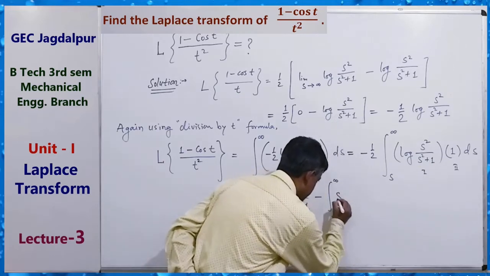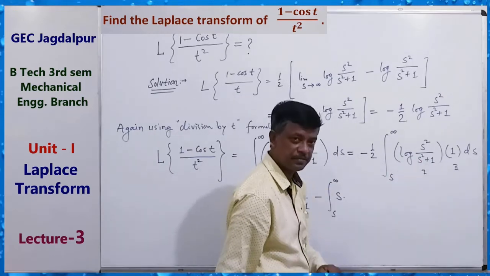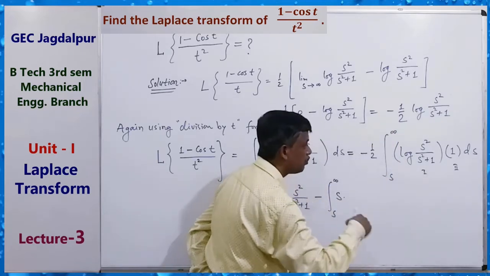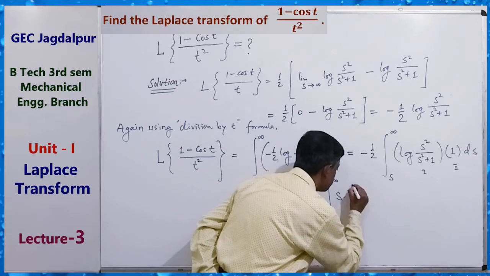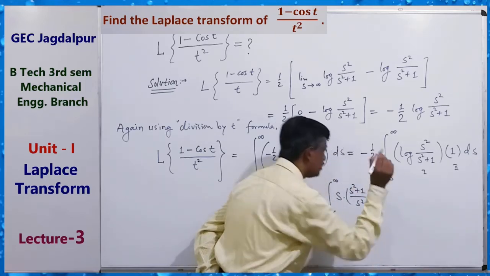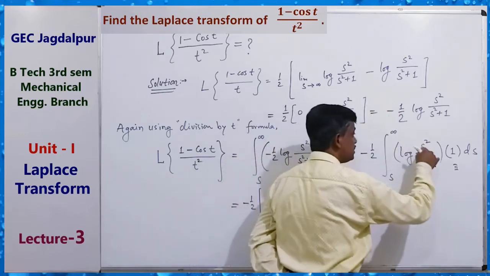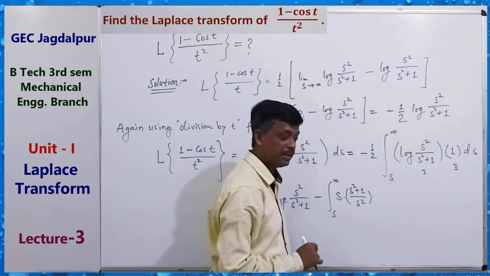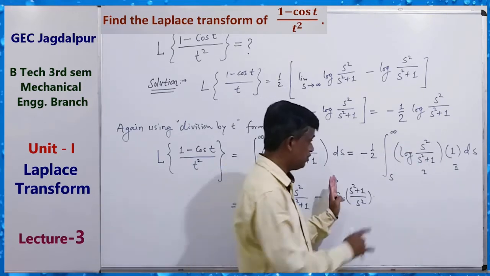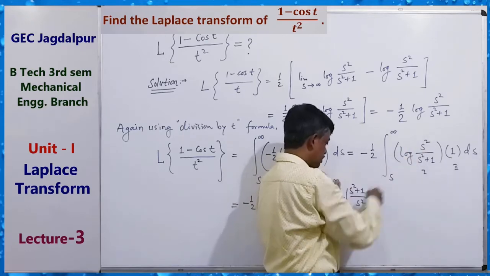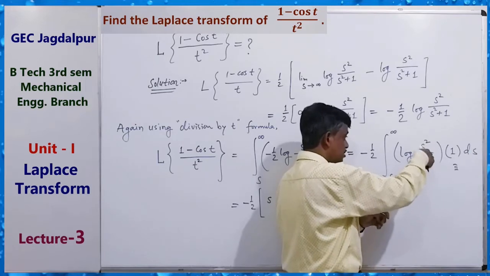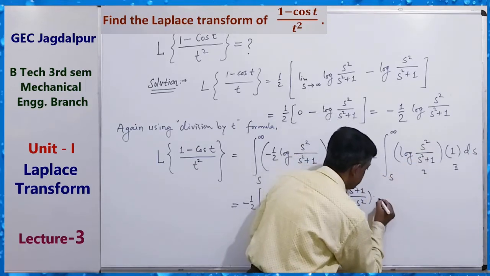Derivative of first, so log of this, 1 upon s square plus 1, that is s square plus 1 upon s square, and again differentiation of s square by s square plus 1, that is by the quotient rule. By using the quotient rule, derivative of log of this is 1 upon this, and again differentiation of this with respect to s.